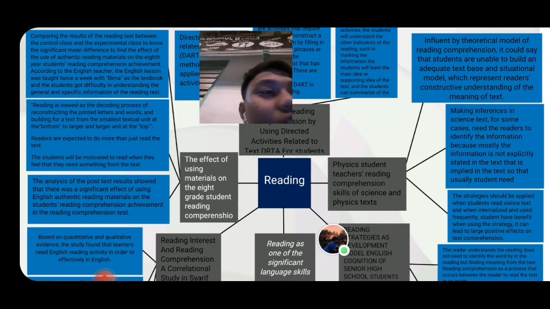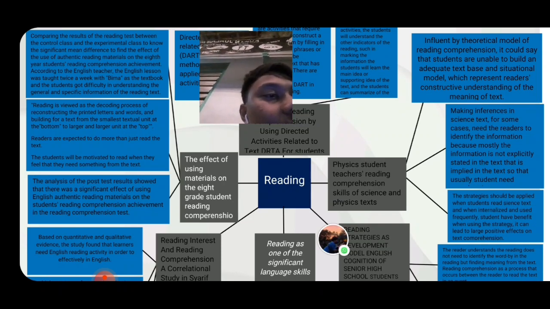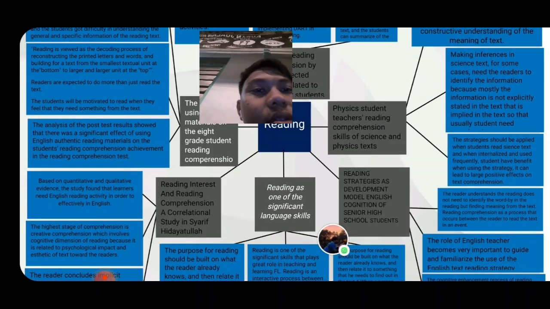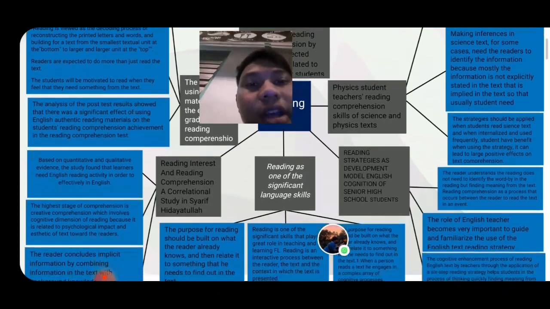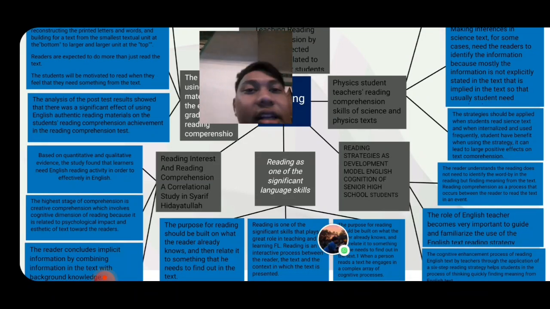And the third is the strategies should be applied when students read science text and when internalized and used frequently. Students have benefit when using the strategy, and it can lead to a large positive effect on text comprehension. And the fourth article is Reading Interest and Reading Comprehension, a correlational study in Syarif Hidayatullah, a university in Jakarta.